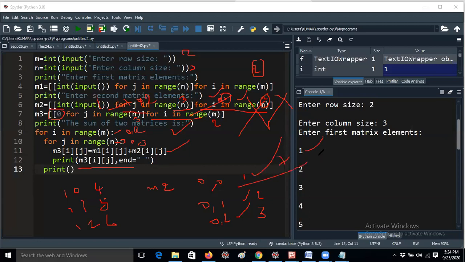So 1 plus 1 will be added, giving 2, and it will be stored in m3 of 0, 0 location, and it prints that value as 2. So end equals to space, it gives a space, and again print, and again move to the j iteration. The j value is incremented by 1.